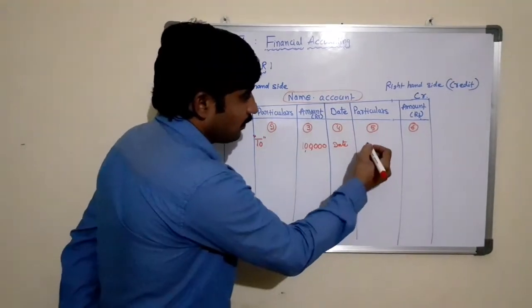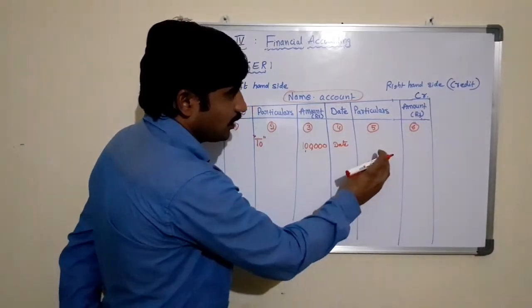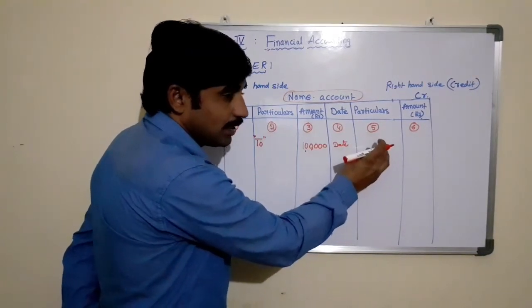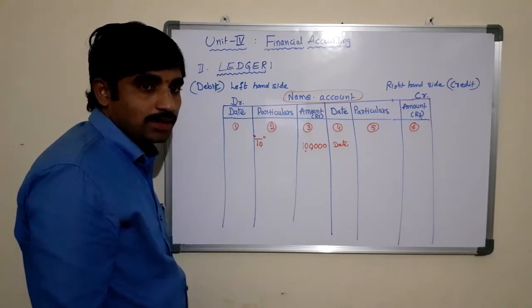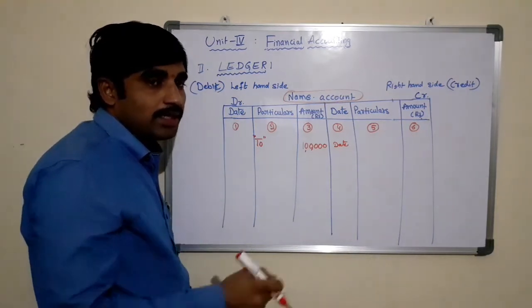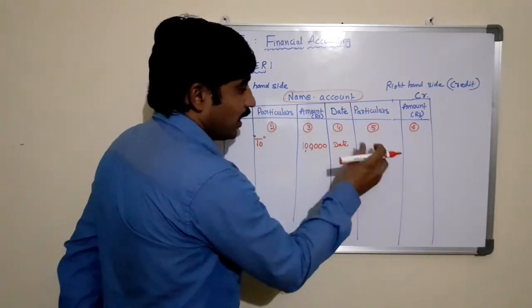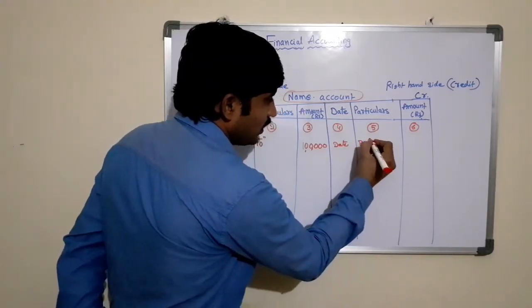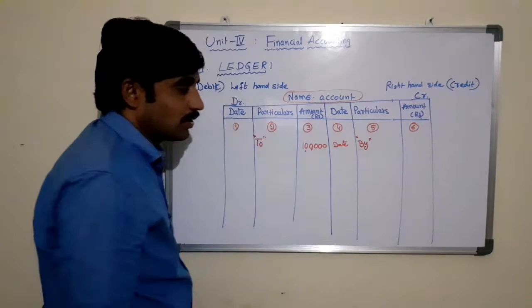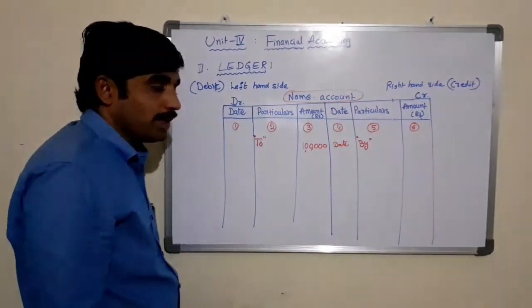Then the particulars column in the credit side of the account shows the details of the transaction, or the detail of the item that we are posting here. And remember, as it is the credit side of the account, the credit side item must start with the word by.